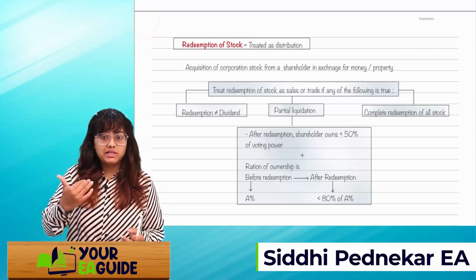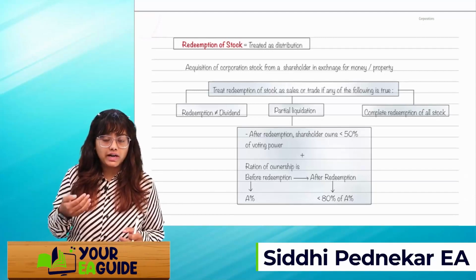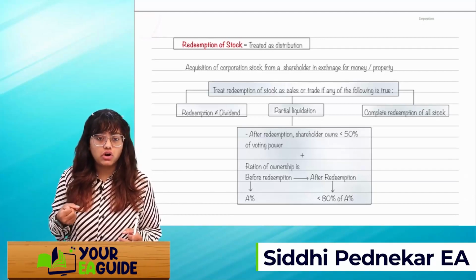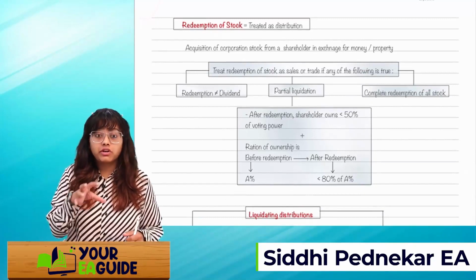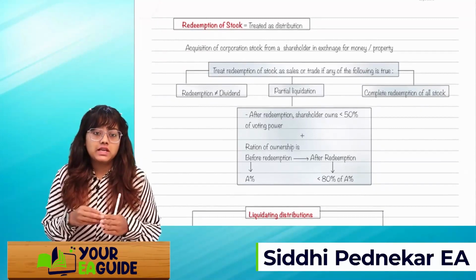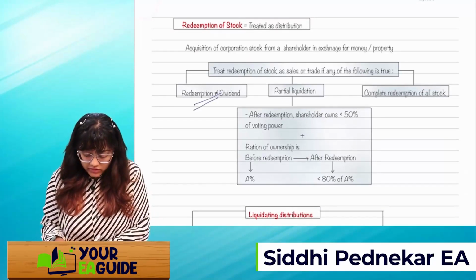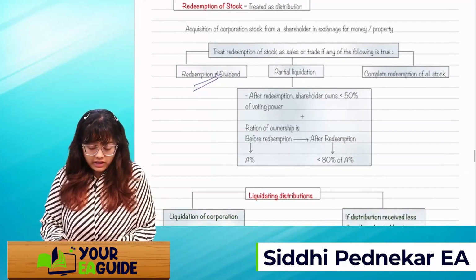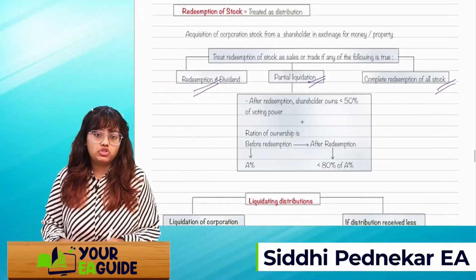See, money and property is given, and against which the corporation is taking back that stock, right? That's a redemption of the stock. So we'll treat that transaction, redemption, as a distribution. So treat the distribution of stock as a sale or trade if any of the following are true: if the redemption is not a dividend, if it's a partial liquidation, or if it's a complete redemption of the stock.